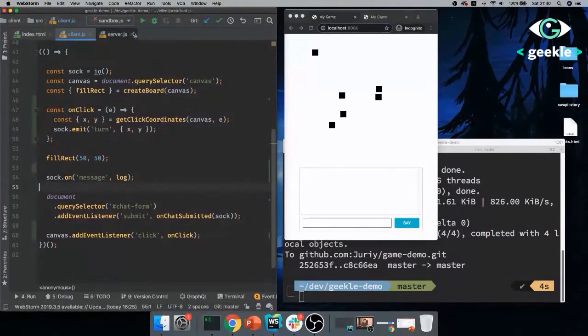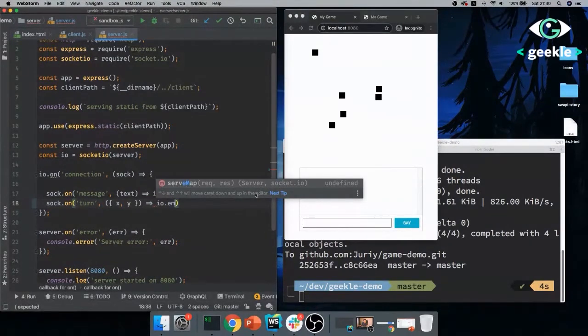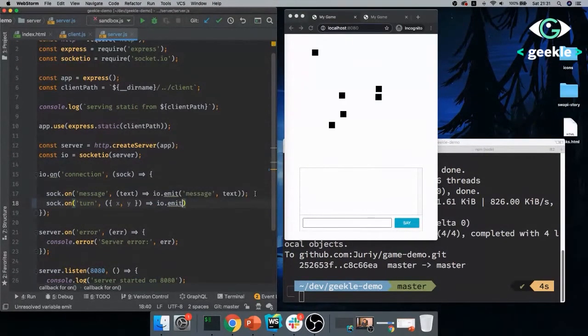Now the server needs to react to it. Well, it's like one line of code, because the reaction is exactly the same as on message. So whenever the server is receiving the turn, it will not analyze the turn right now. We'll get to that, right? But right now, it will just take the X and Y values and io.emit, and io will send it to everyone, including the client that sent the message. I'll just broadcast this turn to everyone who's connected.